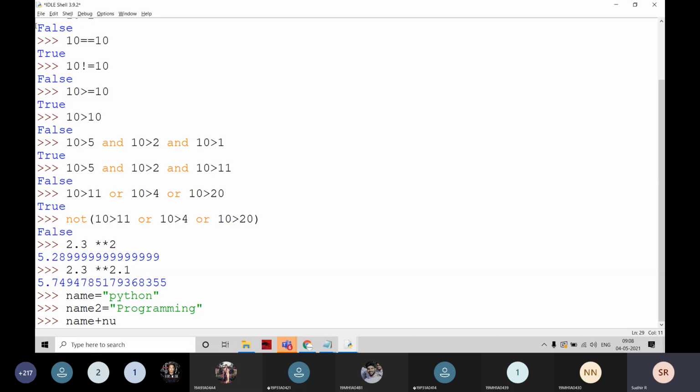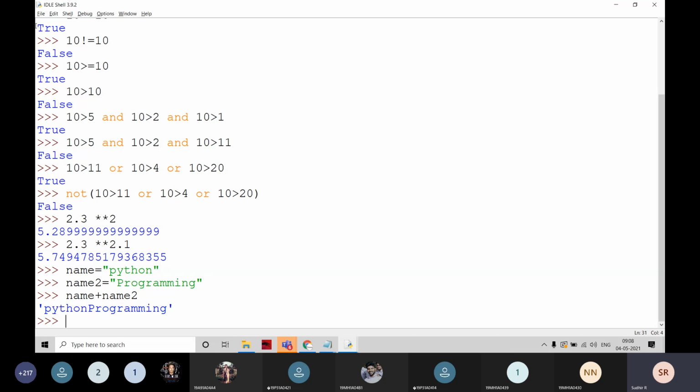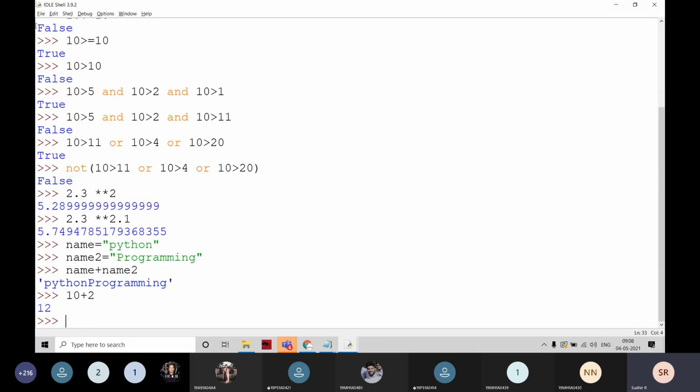Name1 plus name2. Yes, the concatenation. That means I'm applying the addition operation. I can apply addition on two integers or two floating values, and I can apply it on strings also.